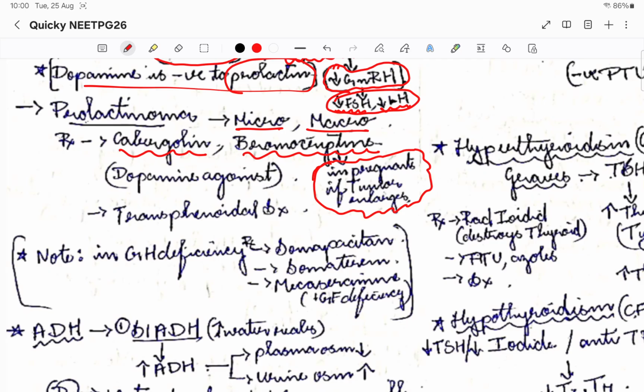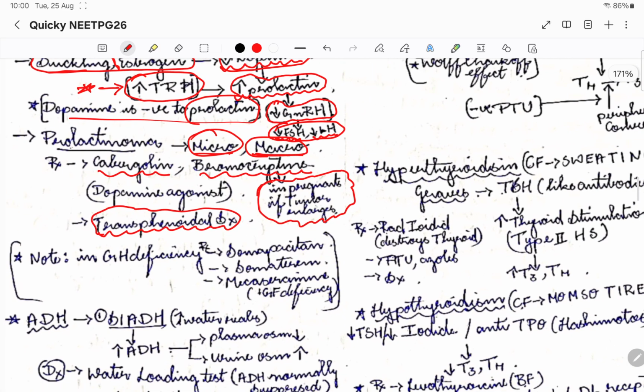Okay, so if it is a micro, this is treated with drugs, but if it is a macro, it has to be resected by transsphenoidal surgery. This is how we do the resection of the prolactin gland.